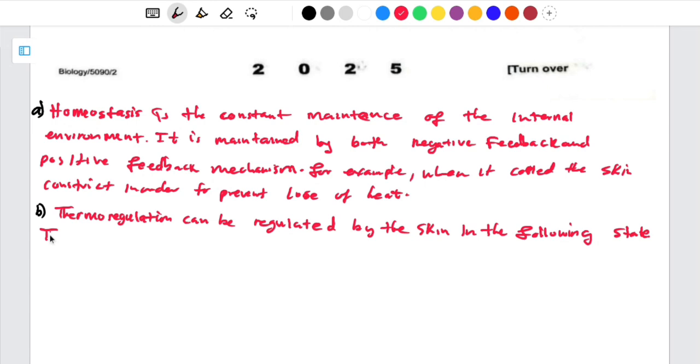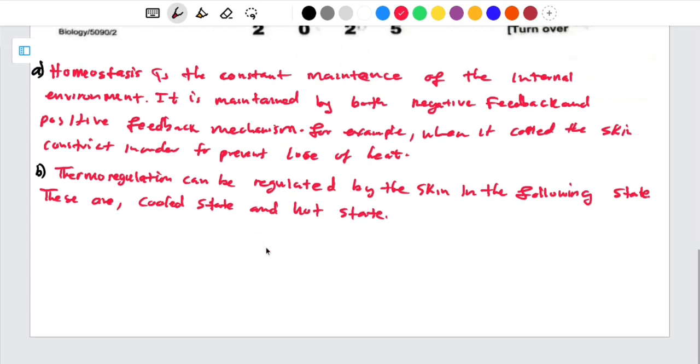Then these are, we can talk of the cold state and the hot state. Then from there you start explaining under the cold state.